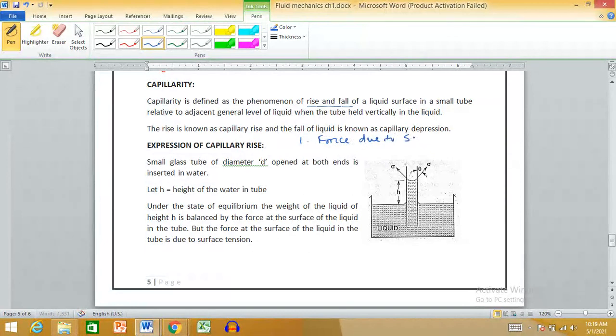I am writing it as ST, surface tension. And the second unbalanced force is the weight of liquid in the capillary tube.